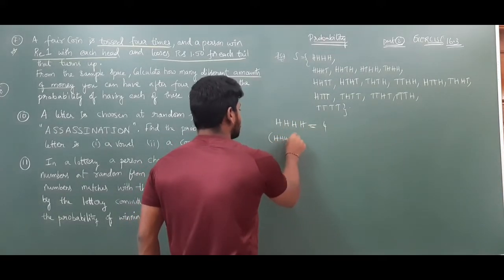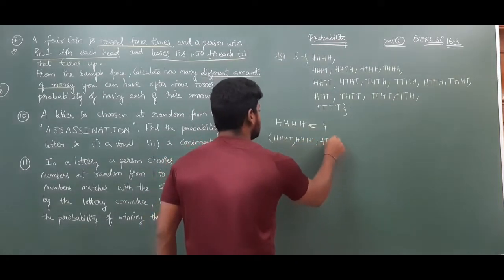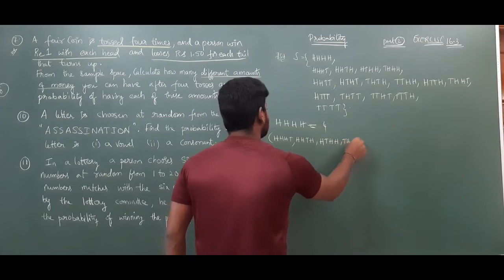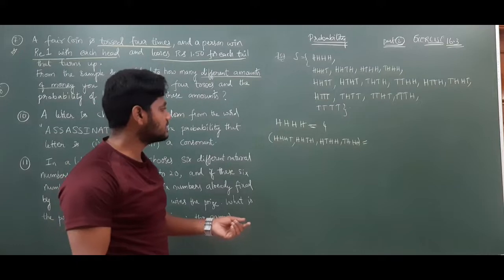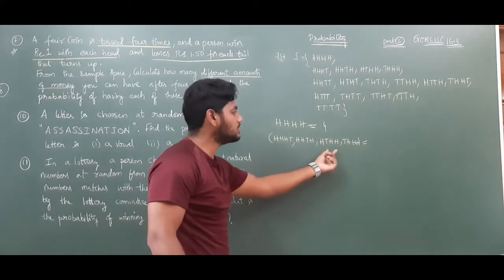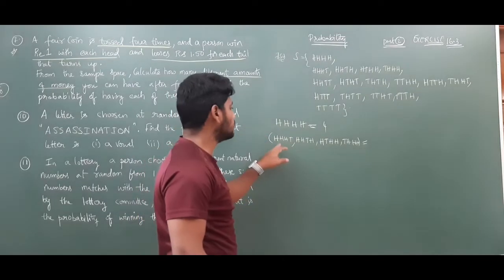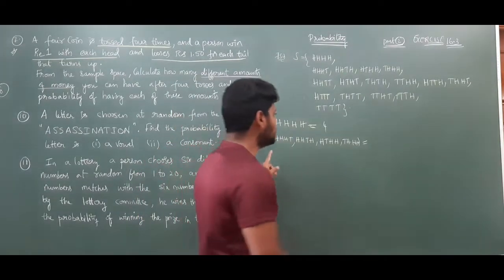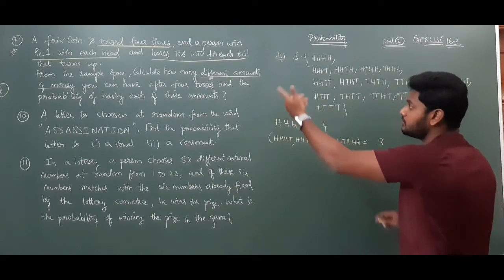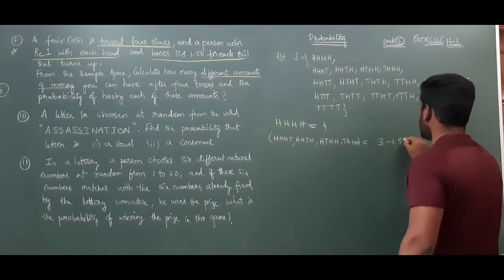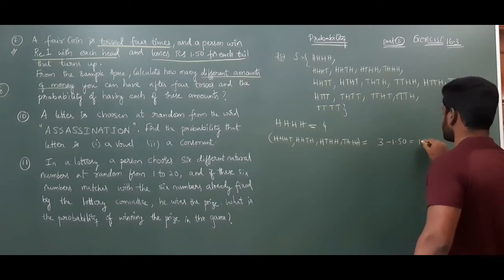H, H, H, T or H, H, T, H or H, T, H, H or T, H, H, H. For these cases, if any of those outcomes comes, what will you get? 3 heads means 3 rupees you will get, and 1 tail means you will lose 1.50. So 3 minus 1.50 is 1.50 you will get. Right?